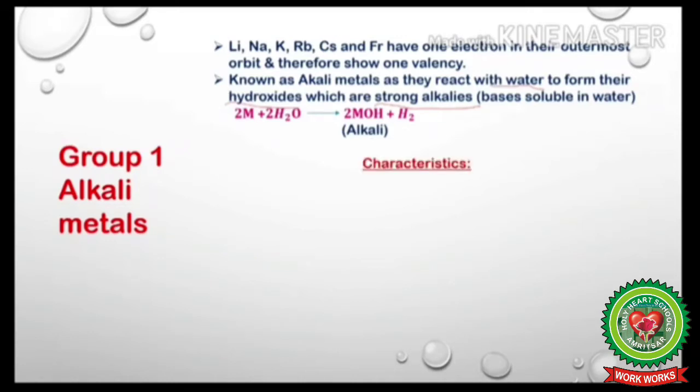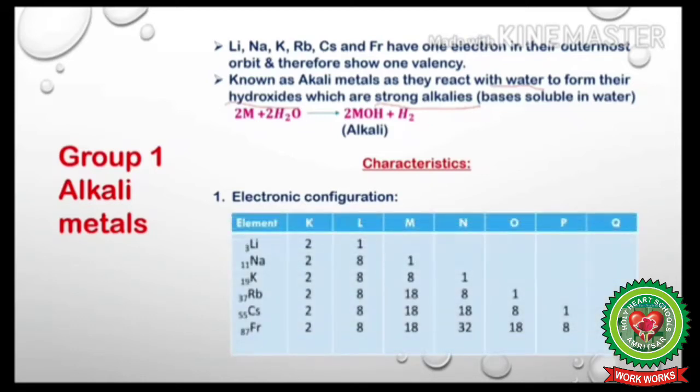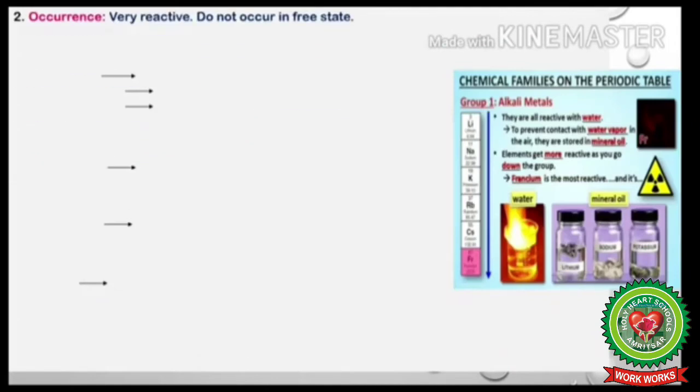What are the characteristics of alkali metals? First one is electronic configuration. Now you can clearly observe the electronic configuration of various elements of group 1, that is alkali metals, and you can see that there is one electron in the outermost shell. Therefore they have valency 1. Alkali metals are very reactive, so they do not occur in free state. They are always found in combined states.